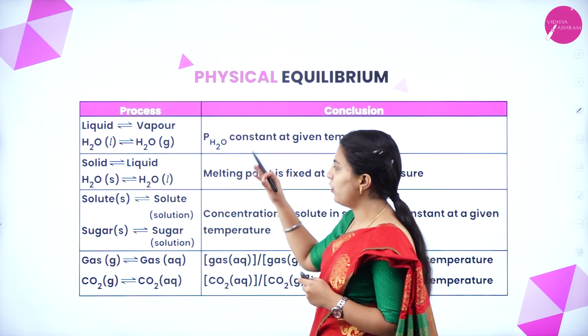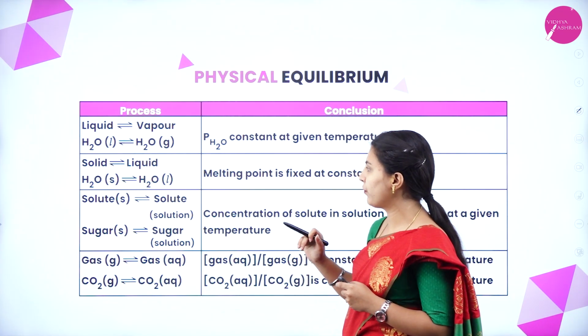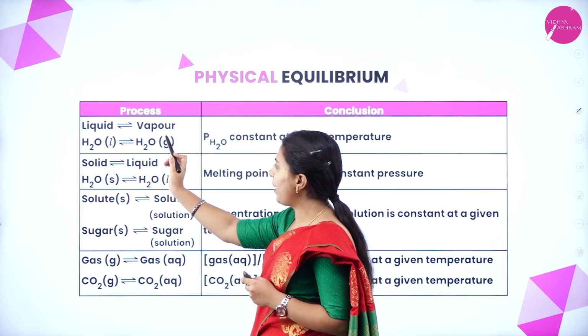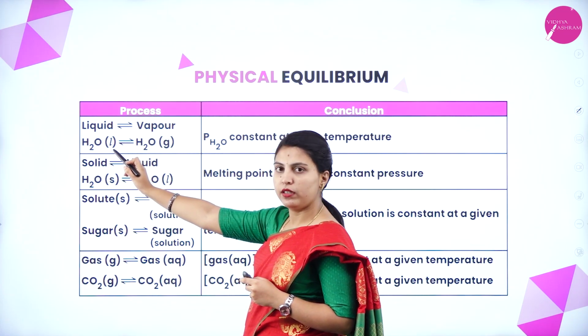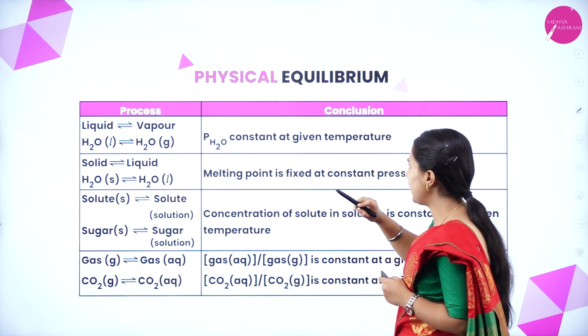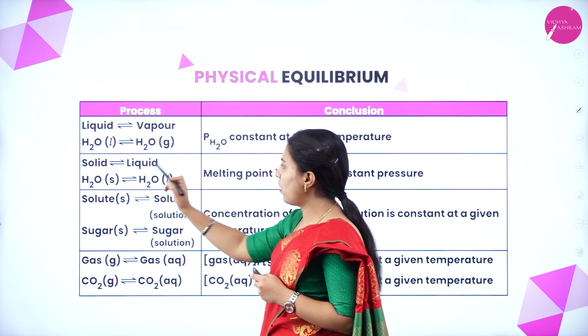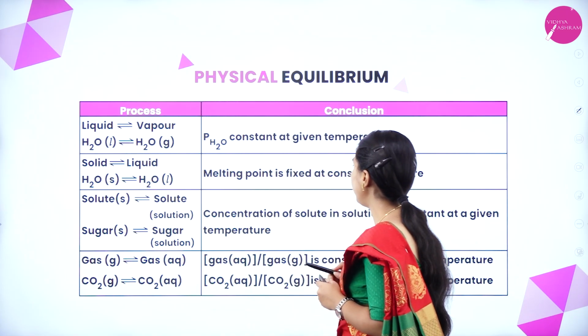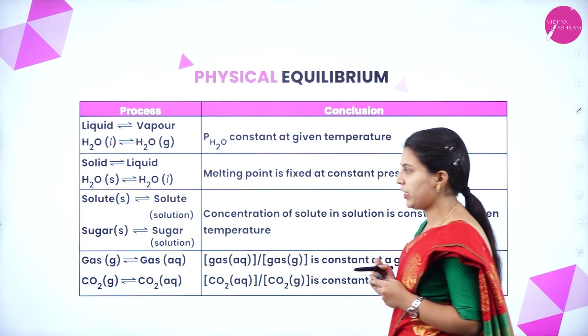Next, see here the overall aspects we have discussed. Liquid to vapor: water to gas, so the vapor pressure of water is constant at a given temperature. Solid to liquid: the melting point is fixed at constant temperature.